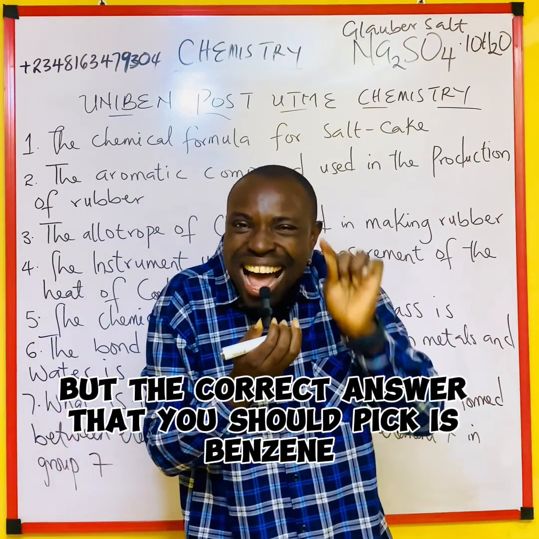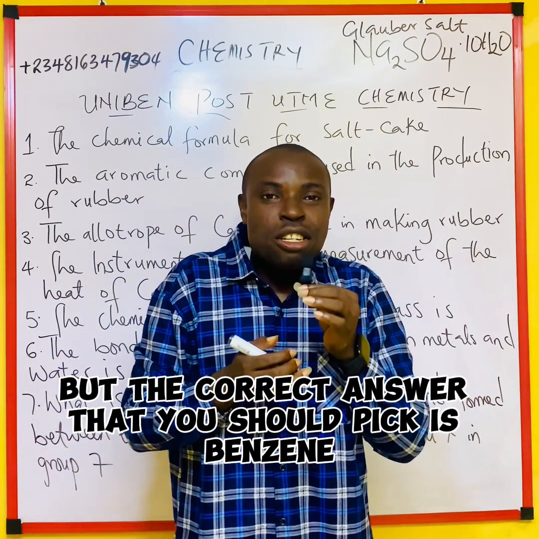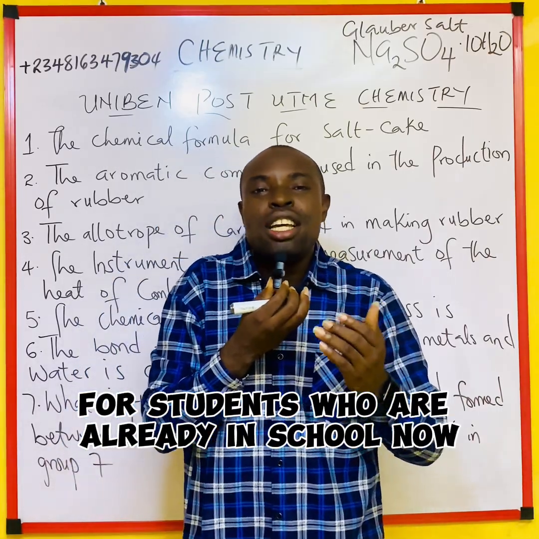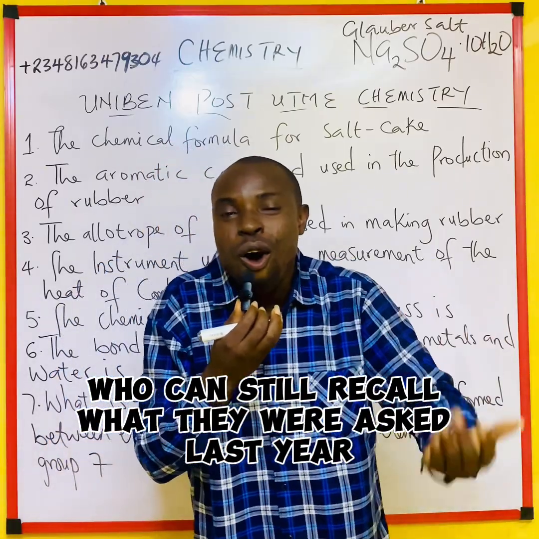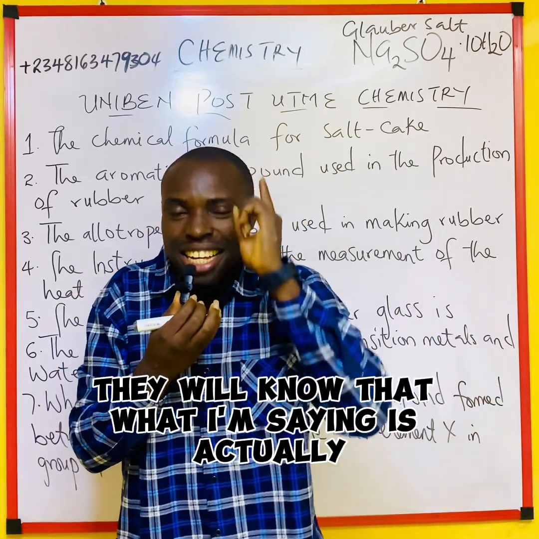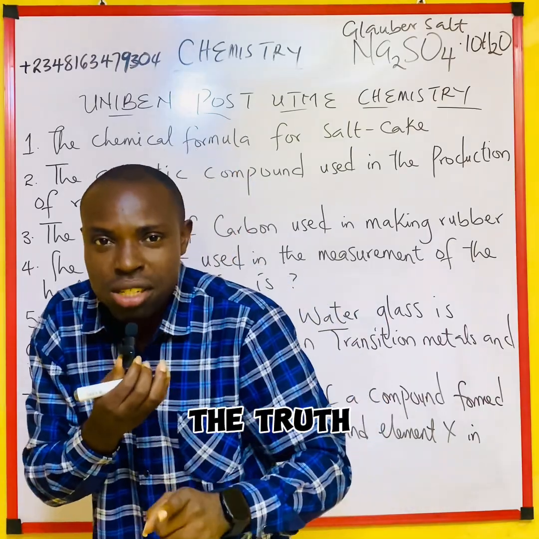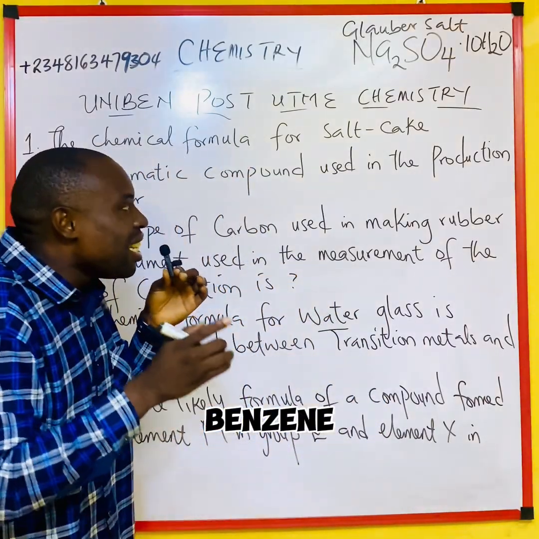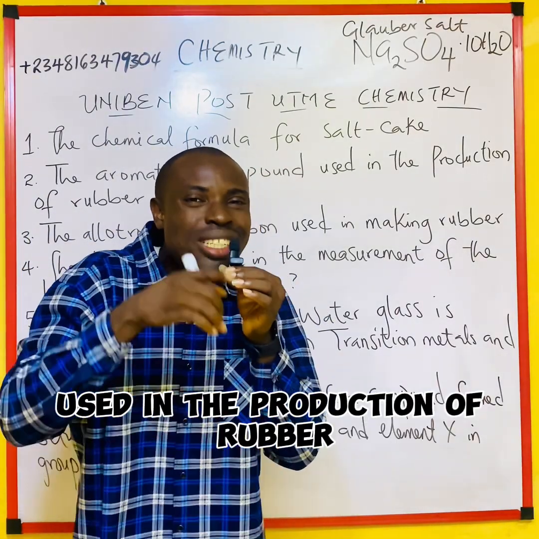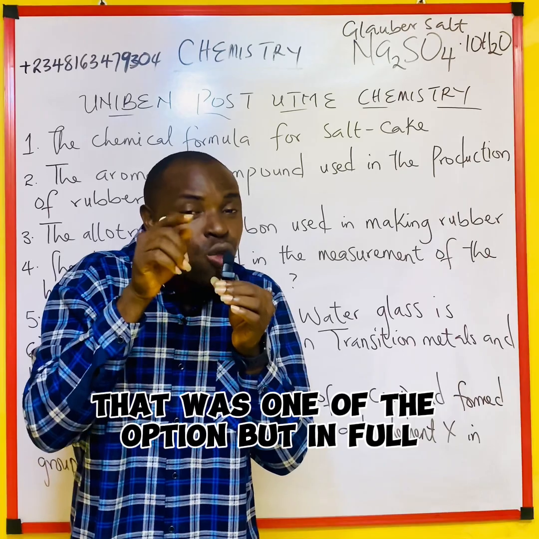But the correct answer that you should pick is benzene. For students who are already in school now, who can still recall what they were asked last year, they will know that what I'm saying is actually the truth. Benzene is the name of the aromatic compound used in the production of rubber. That was one of the options.